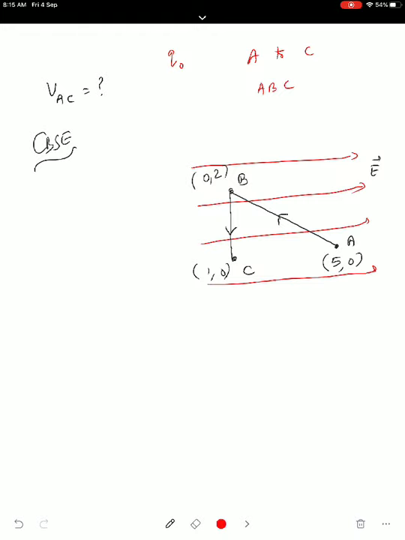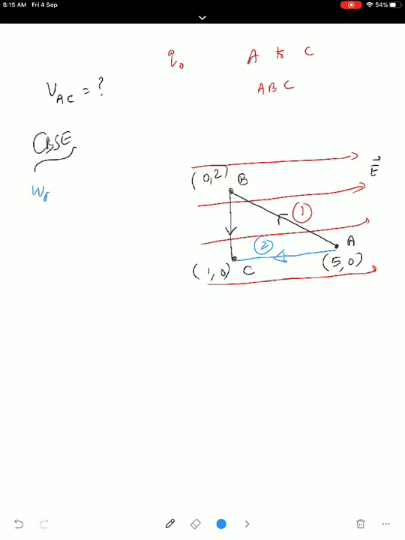So you go from A to C along this way, this is the first way, and you can directly come from A to C. Directly also you can come, no problem, A to C directly. This is the second way. The work done remains same. So work done moving any charge from A to C along the first way and second way remain same.